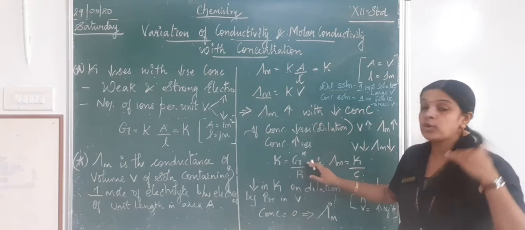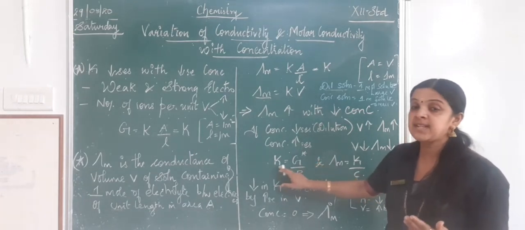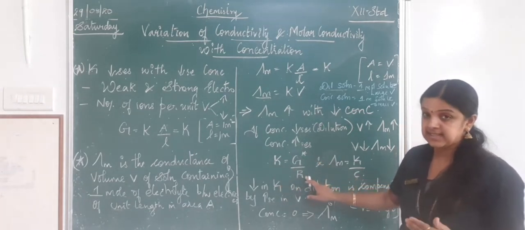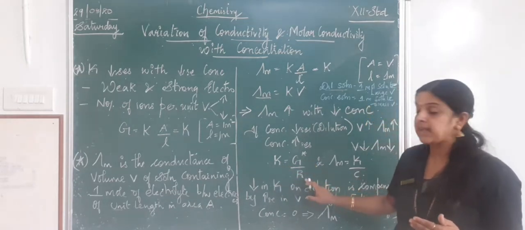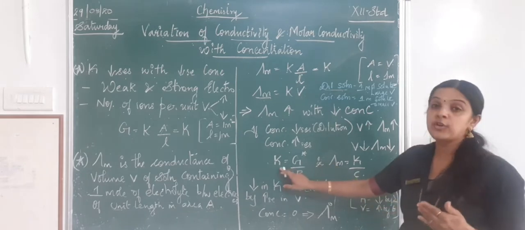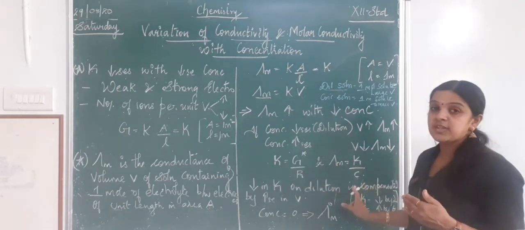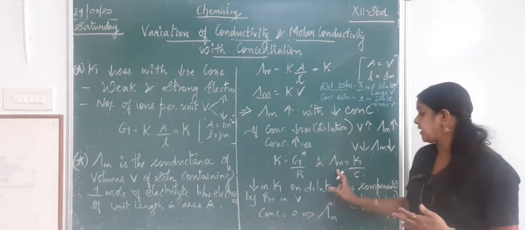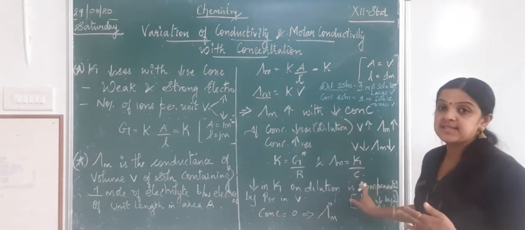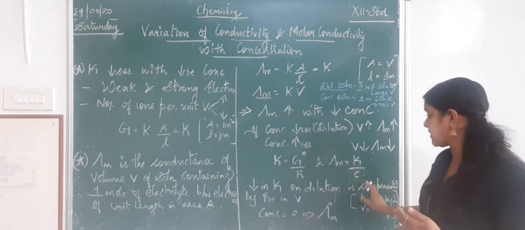And I want you to recollect the formula where kappa is equal to G star by resistance. If you want to calculate the conductivity, it is cell constant by resistance. And if you know your conductivity and concentration, you can calculate molar conductivity. So here again molar conductivity is equal to kappa by C, which is conductivity by concentration.